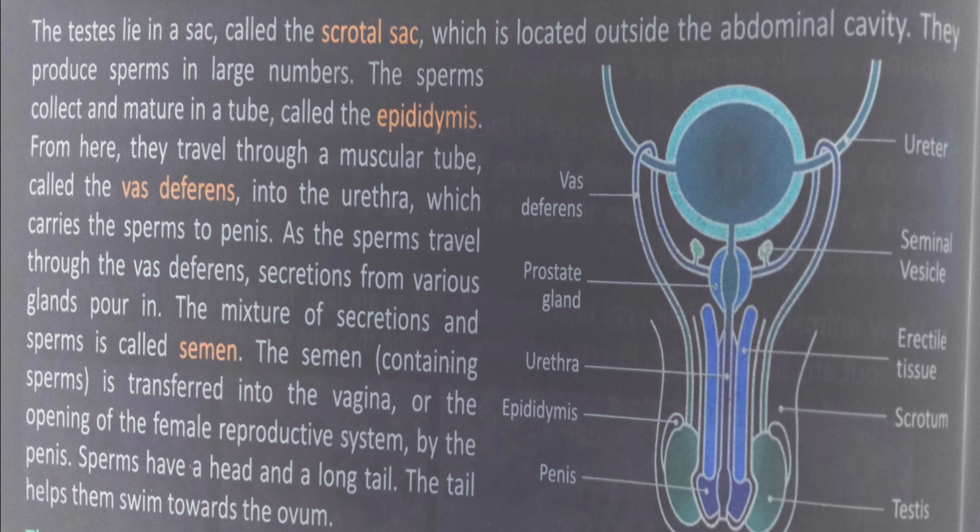penis. As the sperms travel through the vas deferens, secretions from various glands pour into it. The mixture of secretions and the sperm is called semen. The semen containing sperms is transferred into the vagina, or the opening of the female reproductive system, by the penis. Sperms have a head and a long tail. The tail helps them swim towards the ovum.